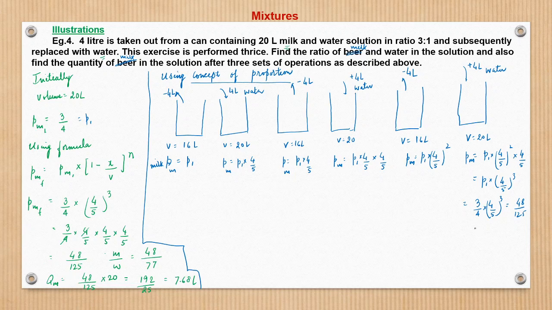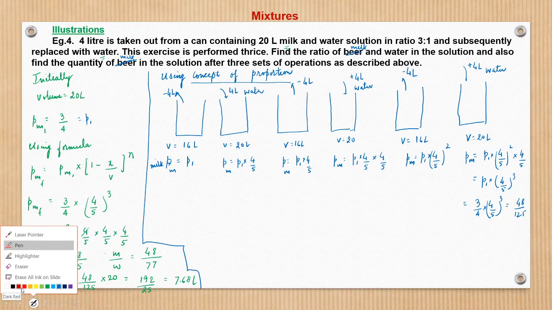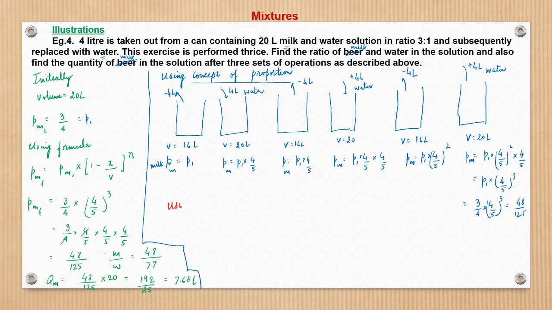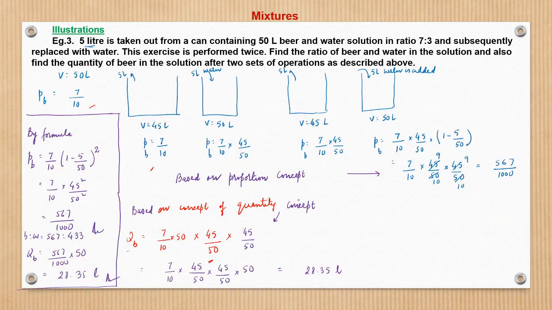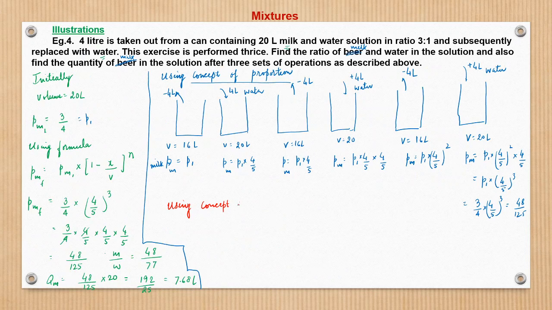So this is one approach. What are we doing? We do not even need to write all this. We can mentally think and write the concentration at each level, but just for the sake of understanding, I am detailing it in very minute steps so that my understanding is clear. Now I will take it through using the concept of quantity, like I did here.